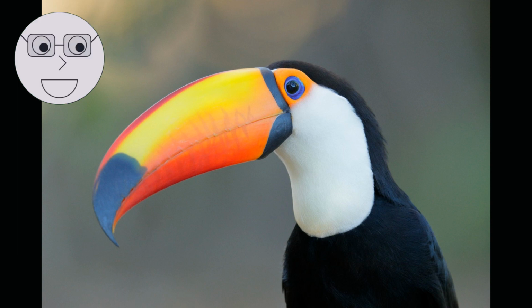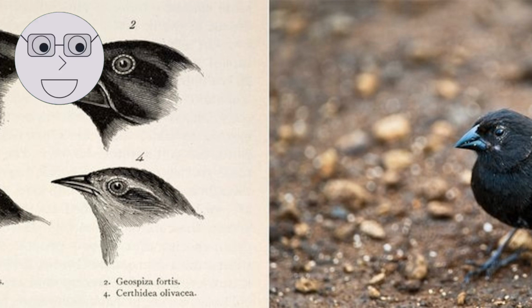Natural selection works by selecting for traits that are advantageous in a particular environment. For example, a bird with a longer beak may be better able to reach food in a deep crevice, giving it a survival advantage over birds with shorter beaks. The visuals show examples of natural selection in action, such as the beak shape of finches on the Galapagos Islands, which varies depending on the type of food available on each island.